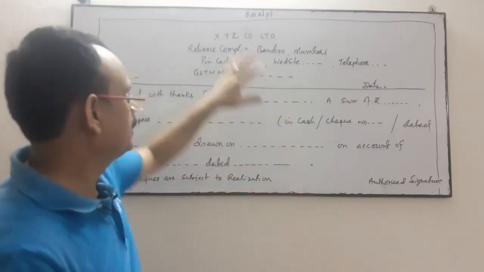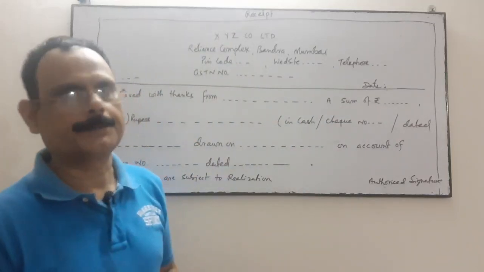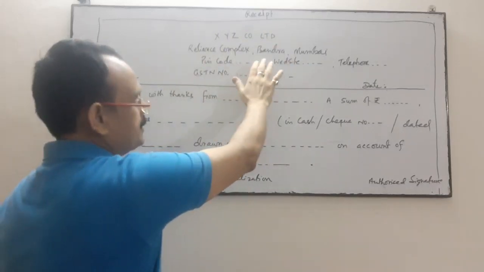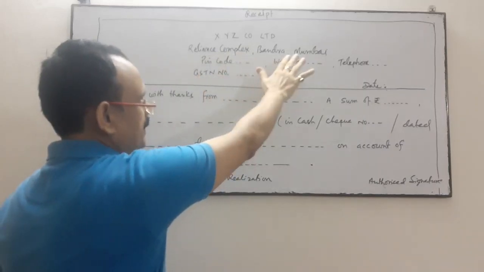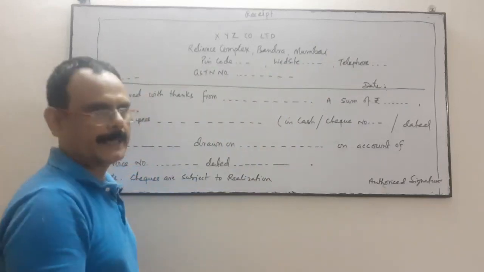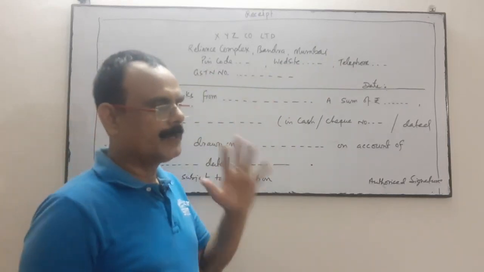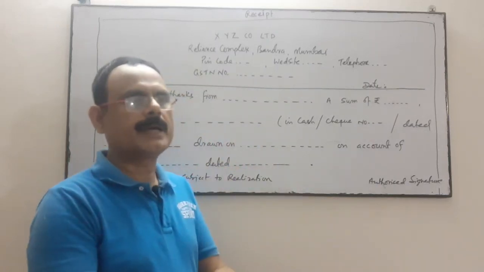I write everything about myself, the detailed address of my company.